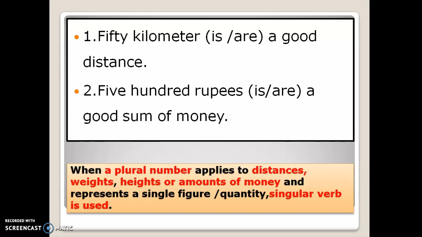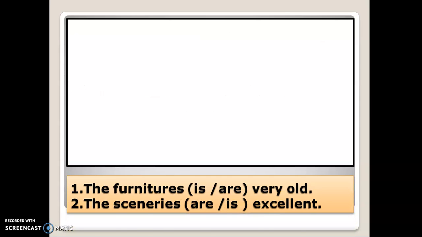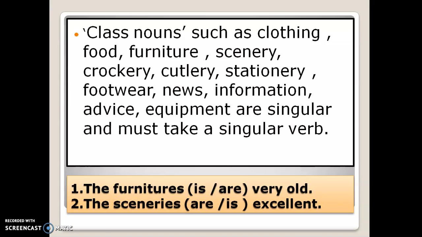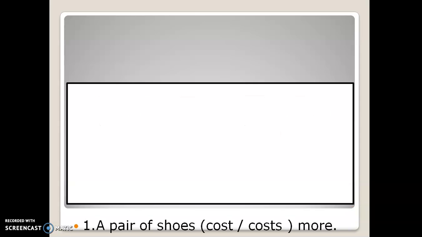Now, 50 kilometers is, and then 500 rupees. When plural numbers apply to distances, weights, heights or amounts of money and represent a single figure or quantity, a singular verb is used. Now the furniture, the scenery, they look plural, but they are singular in nature. So they will take a singular verb. You see other nouns: clothing, food, furniture, scenery, crockery, cutlery, stationery, footwear, news, information, advice, equipment, they are all singular, so they take a singular verb.